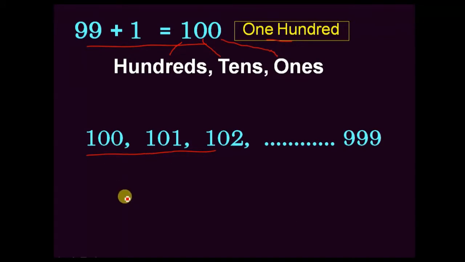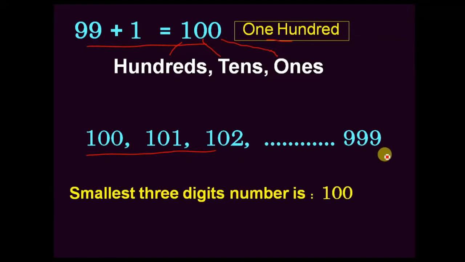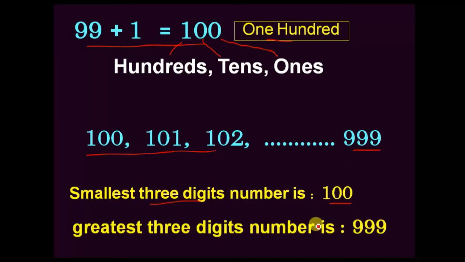Now in this, 100 is the smallest, 999 is the greatest. So in three digit numbers, the smallest and greatest we can write easily. The smallest three digit number is 100, the greatest three digit number is 999. In this way, numbers go on. There is no limit of numbers. It goes to infinity. Uncountable numbers are there.